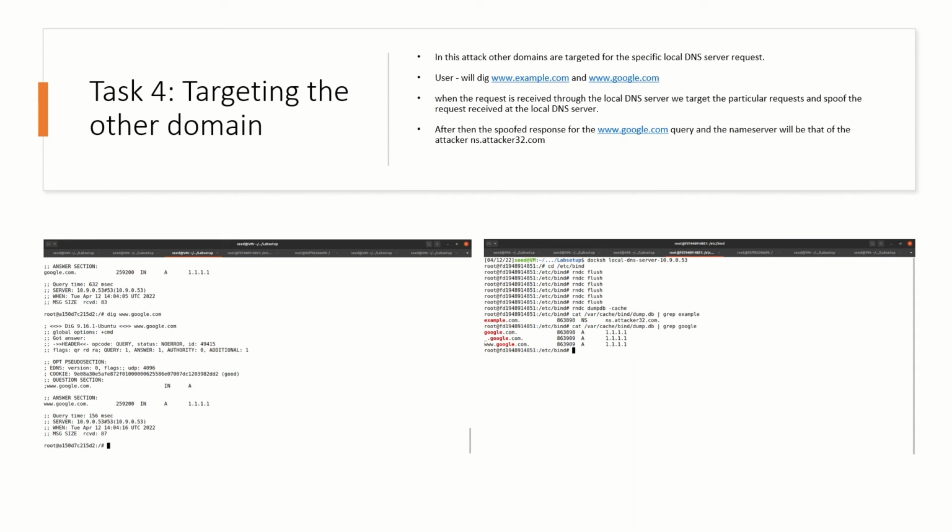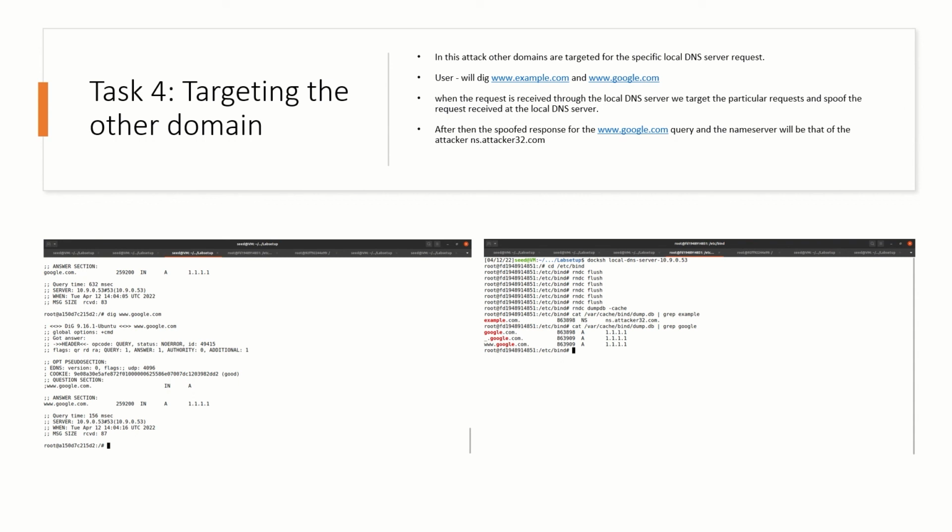So basically, we are changing the Python file in such a manner that for a particular IP address, it has been received on the attacker's name server, and always a spoofed response will be given to the user for trying out the domain of google.com.